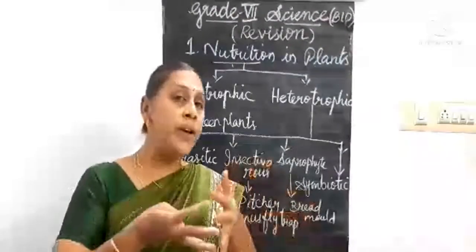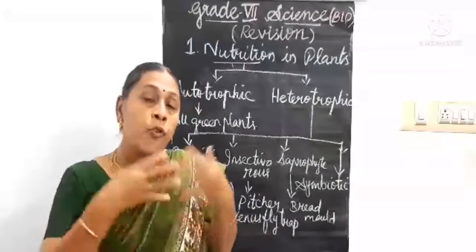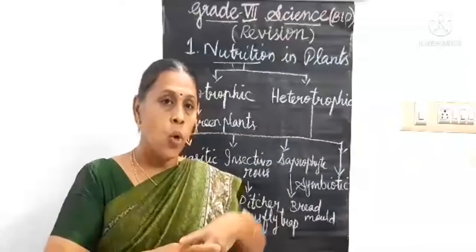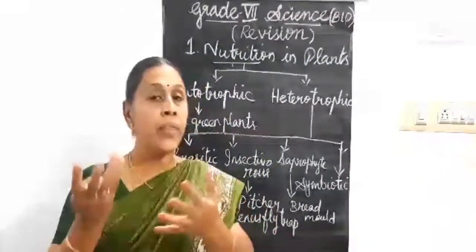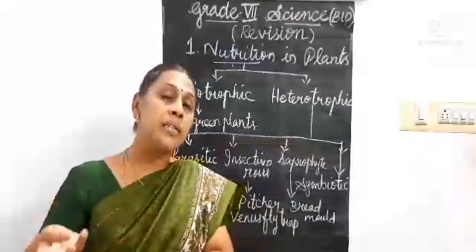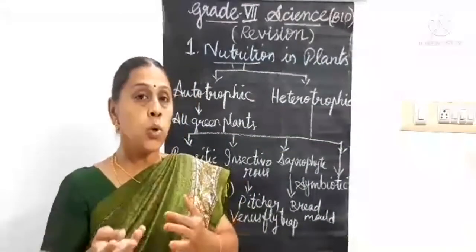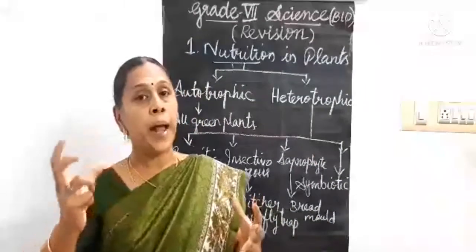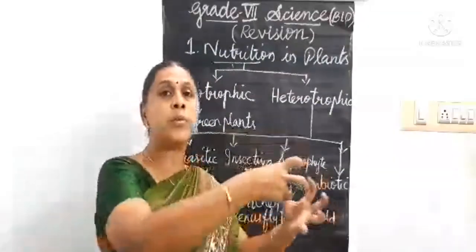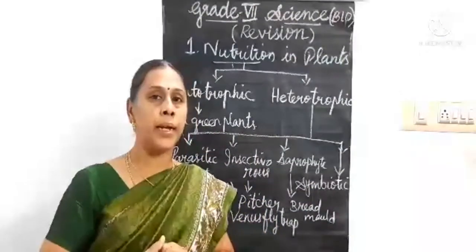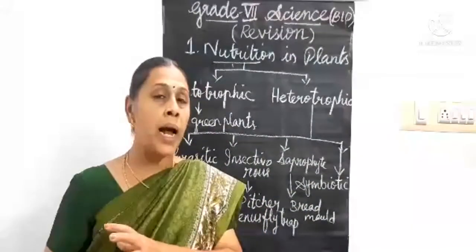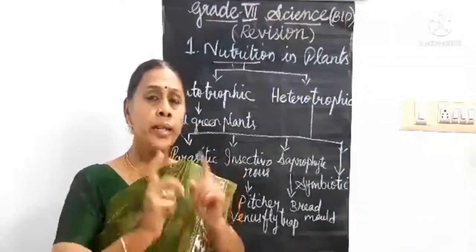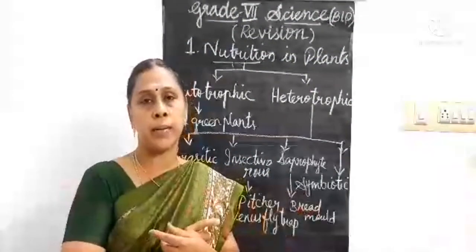Two organisms living together to share their food and shelter. Two organisms will live together. One can prepare its own food, the other cannot because it doesn't have chlorophyll. So, the plant which has chlorophyll will prepare its own food, and the plant which does not have chlorophyll will absorb the nutrients from the green plant, and this non-green plant will supply the water and minerals to the green plant. So, in this way they mutually help each other.